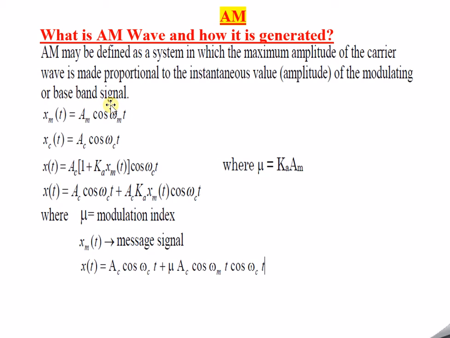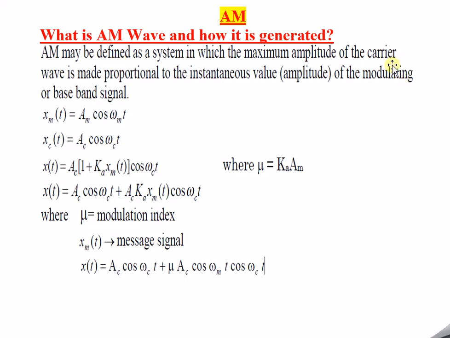Baseband signal, as you already know, is the modulating signal, meaning the signal on which we have to perform the modulation, or the message signal, I can say. So modulation is the variation of carrier wave amplitude in accordance with the message signal.